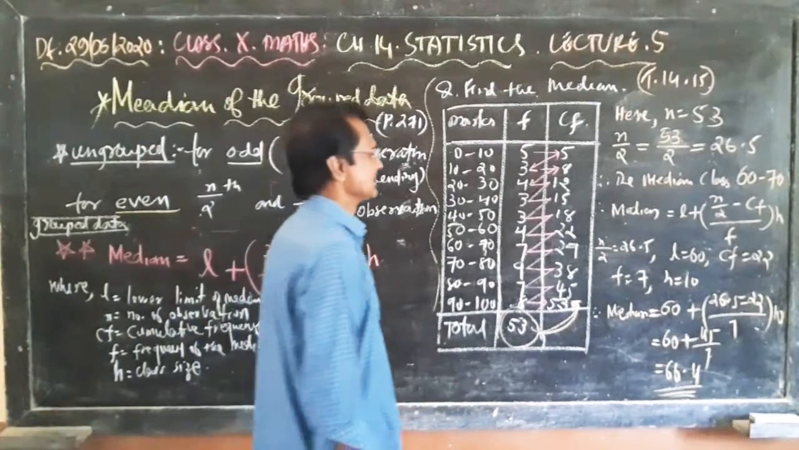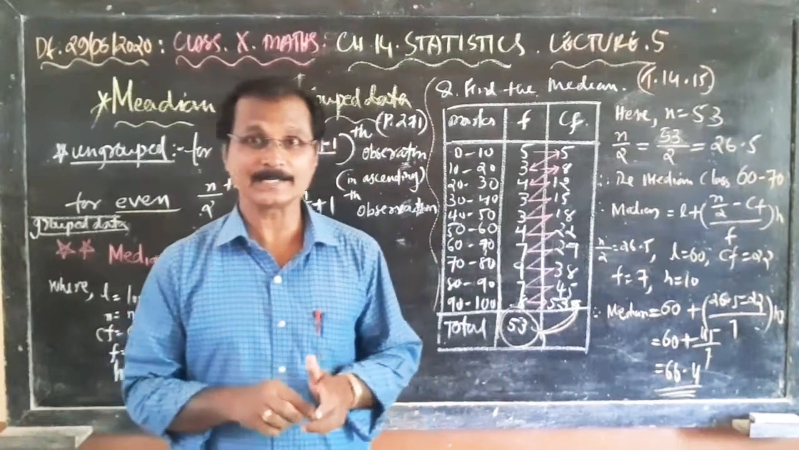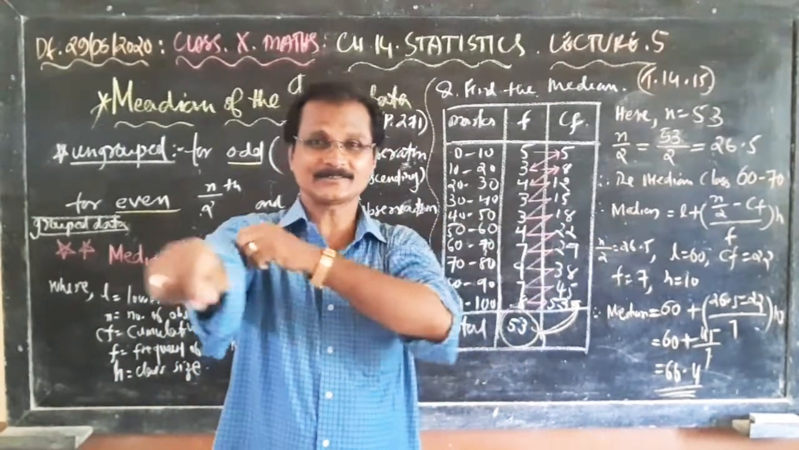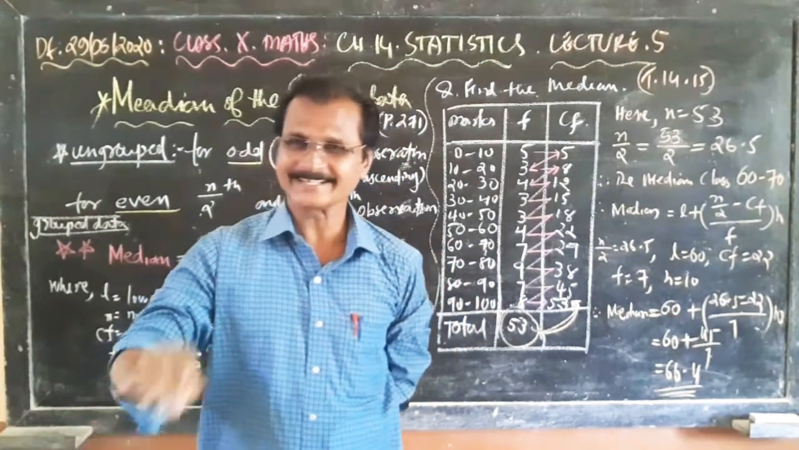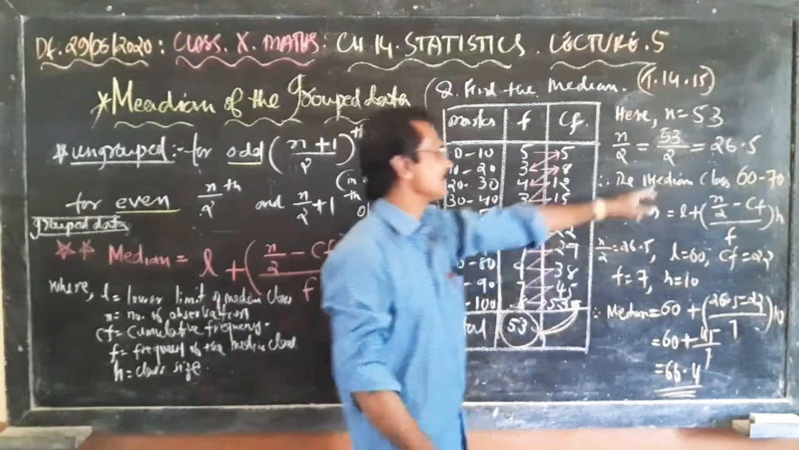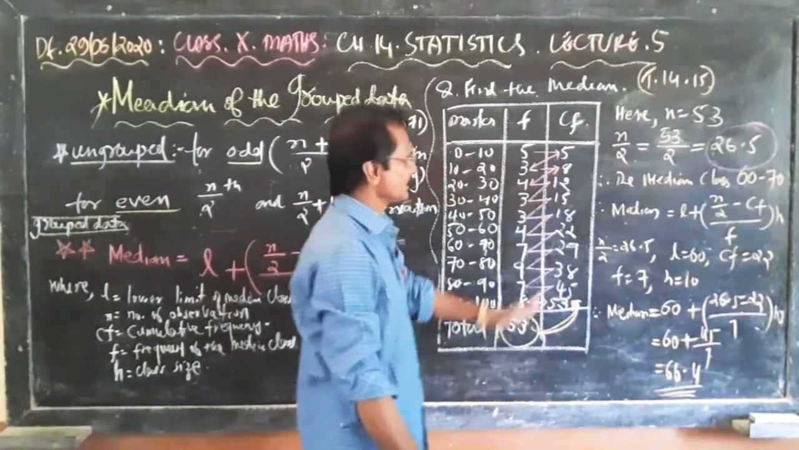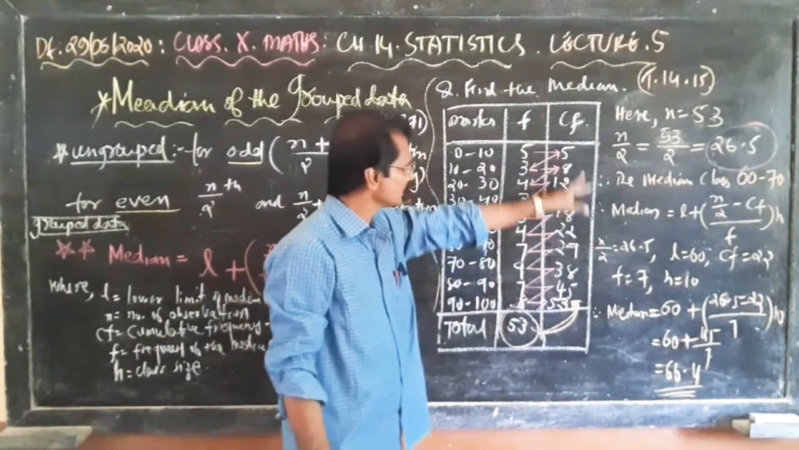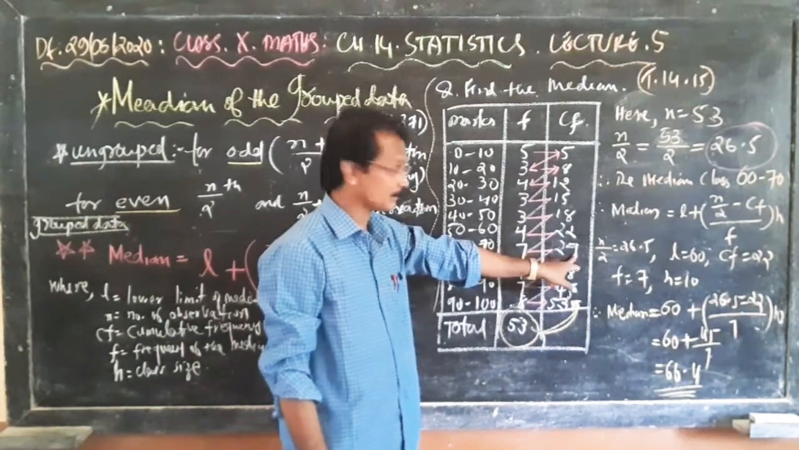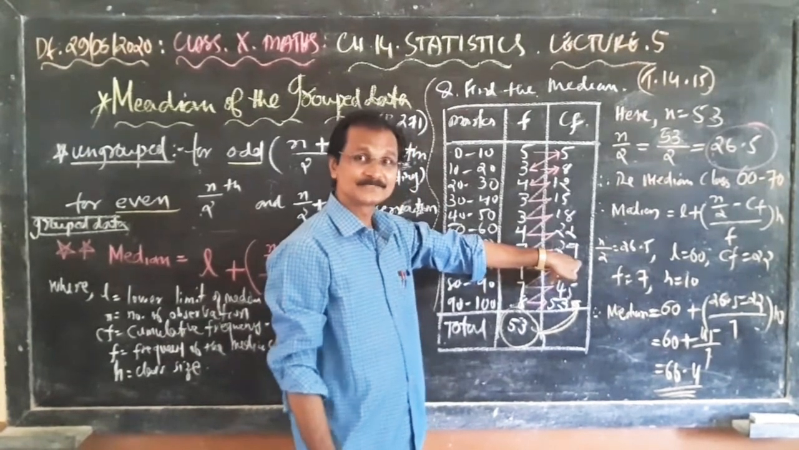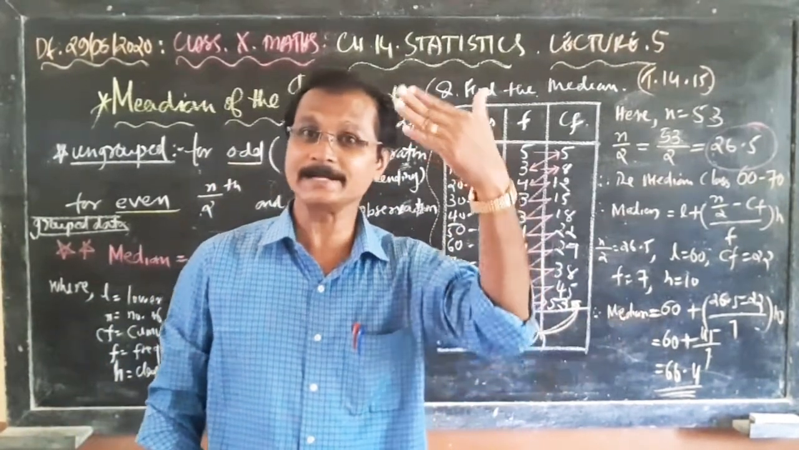Okay. Now the median class. This is important. How to find out the median class? I'll tell you the trick. I'll take a color pencil. Now what is n by 2 here? Look at here. What is n by 2? 26.5. Now where is the 26.5 in cumulative frequency? Look at here. 26.5 is not there, but 22 and 29 is there.